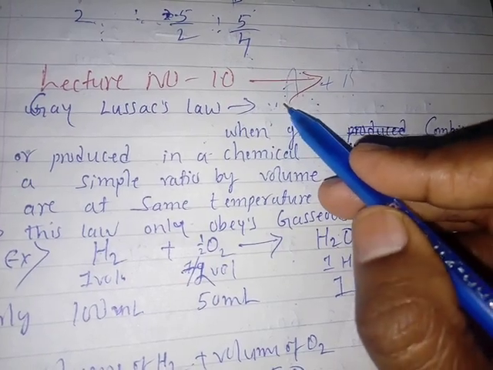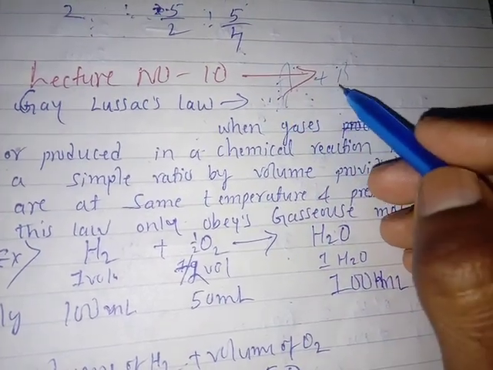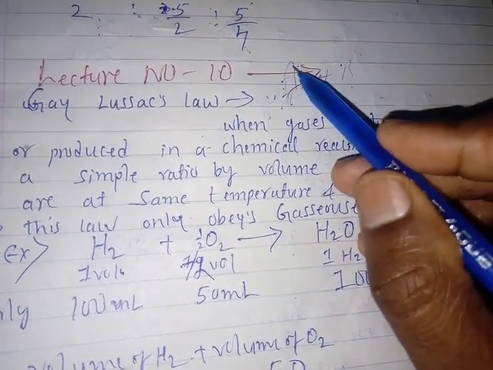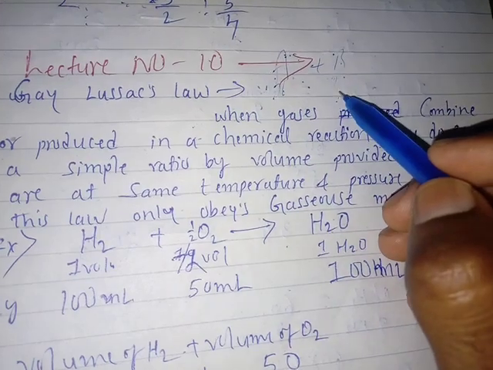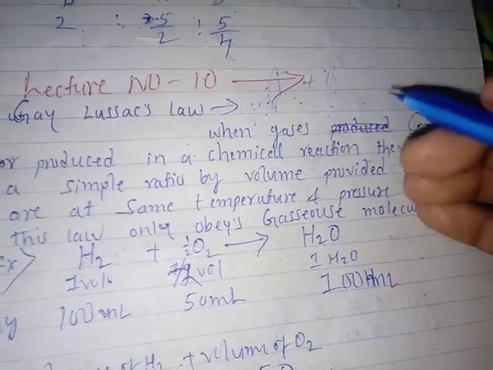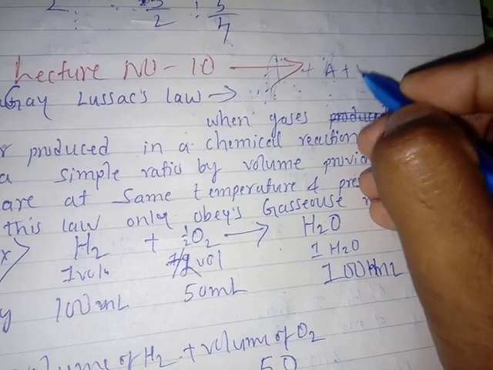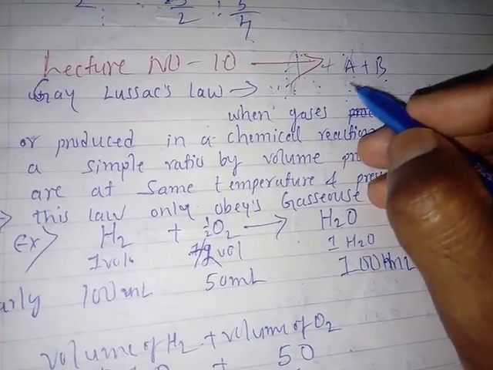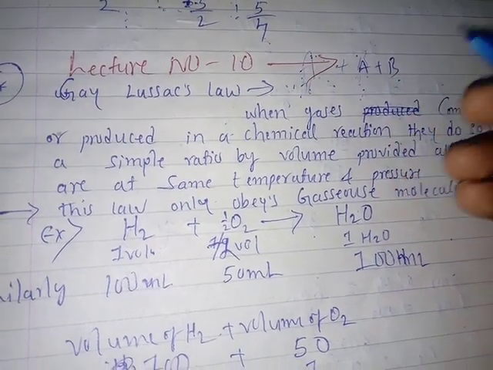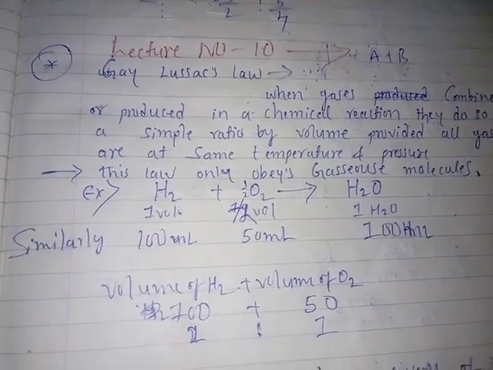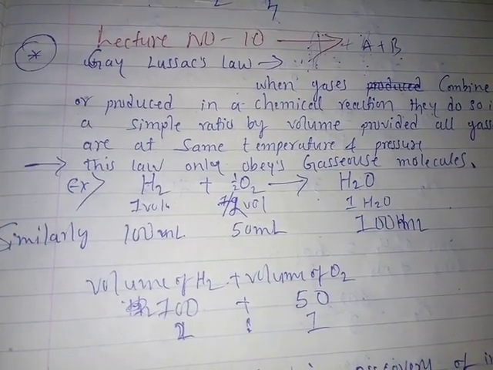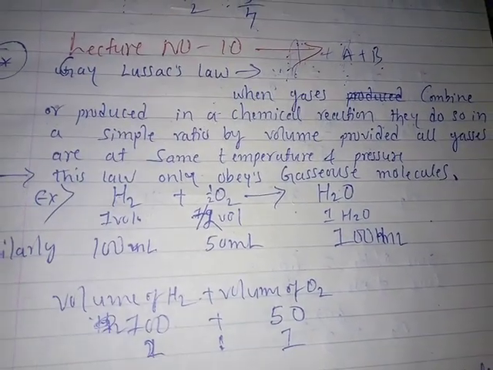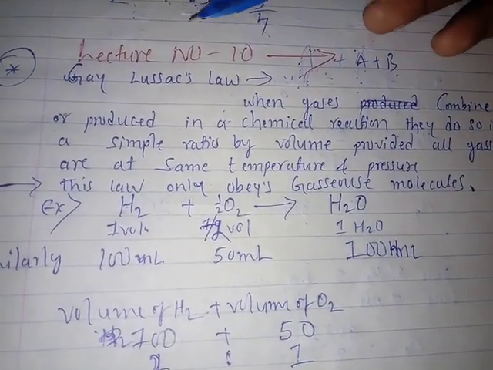A is x volume, it reacts with x by 2 volume of B. Right, students? If you are using A as 1 mole, B is half a mole. If A is 10 moles, B is 5 moles. If A is 100 moles, B is 50 moles. Like this, the gaseous molecules react with fixed, definite volumes. That is explained by Gay-Lussac.